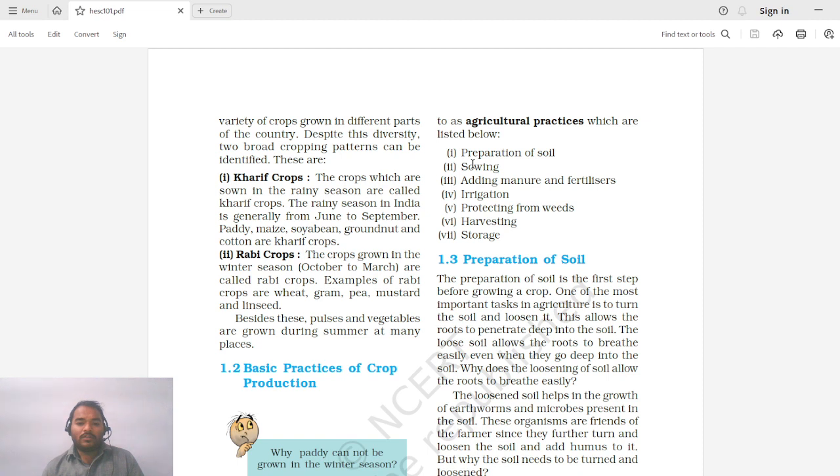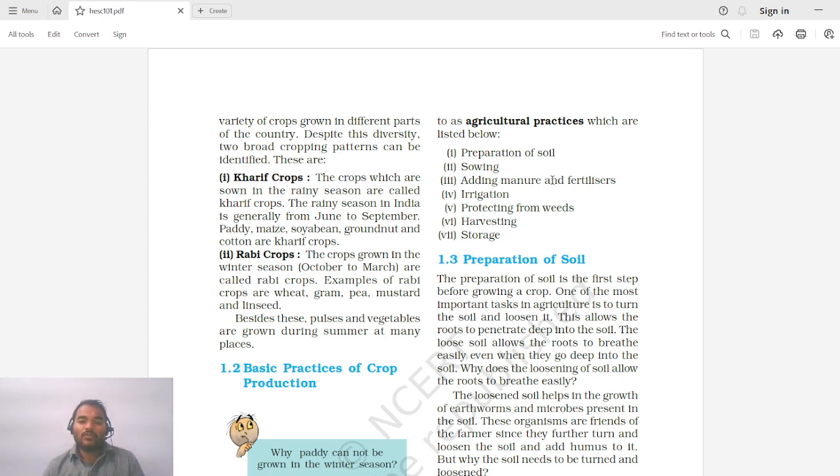So the seven most important activities that are involved in agriculture are: first is preparation of soil. So how do we prepare soil? What are the requirements of a good soil for taking a particular crop? How to make soil good fertile or how to add manure. Second is sowing. So after the soil is prepared, tilling and all these things are done, then we add some seeds of the crop that we want to grow, so that is known as sowing.